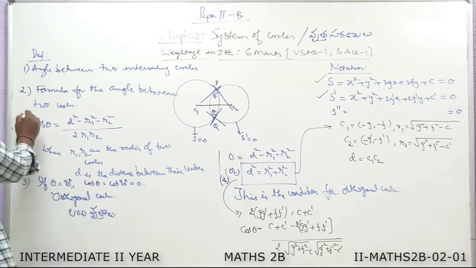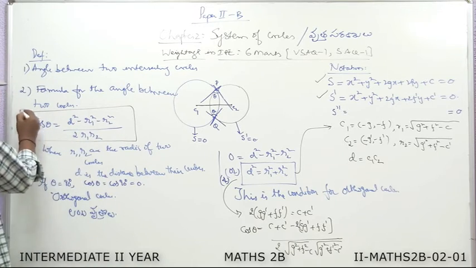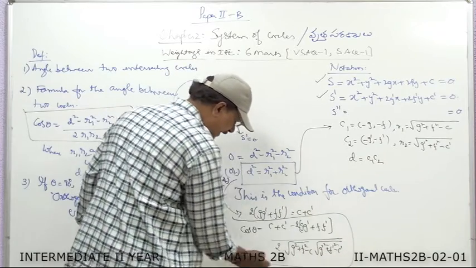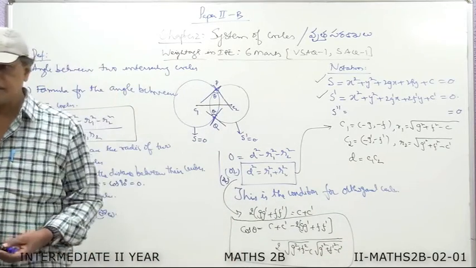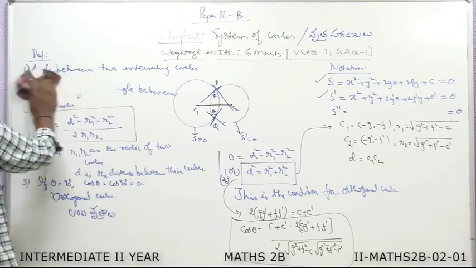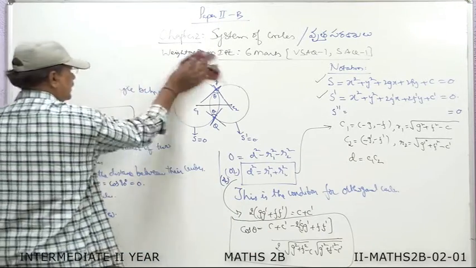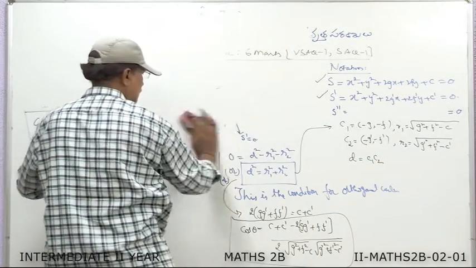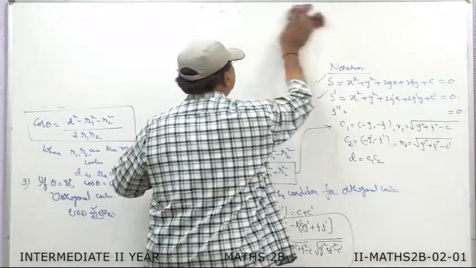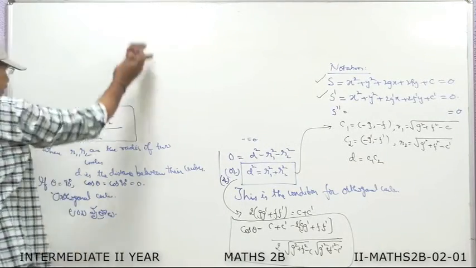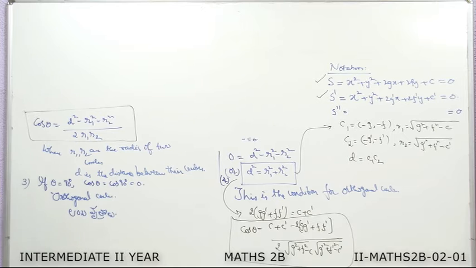Now we see only these two formulae. I take cos theta here and this is the alternate formula for cos theta. Why are we giving two different formulae? So when do we apply the first form and when do we take the second form? If the given two circles are in center radius form, then we apply the first formula. This is the first formula I say.